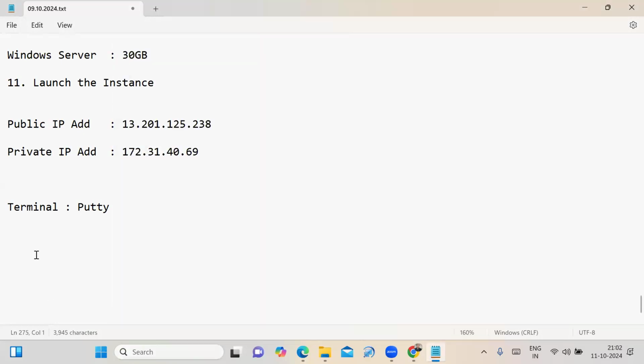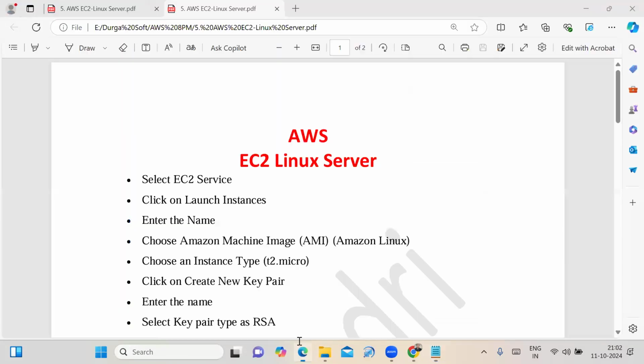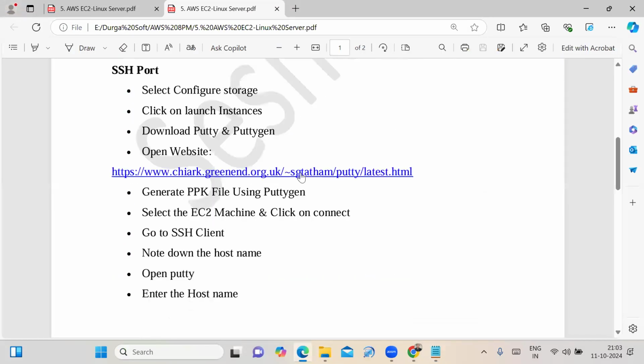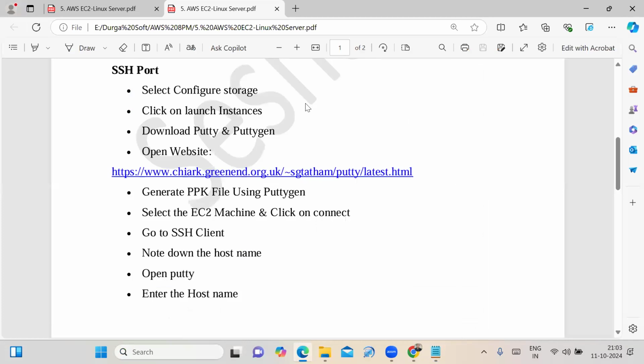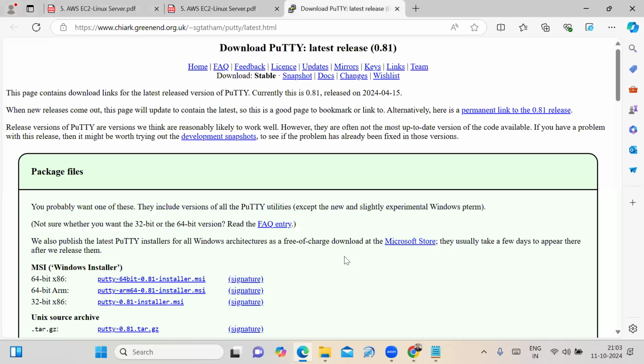Sir, where do you need to download the PuTTY software from? For that, I am providing the link, friends. This is the link we have to follow to download and install the PuTTY software on your laptop. I will send it in the chat box. We can click here. This is the link to download the PuTTY software.